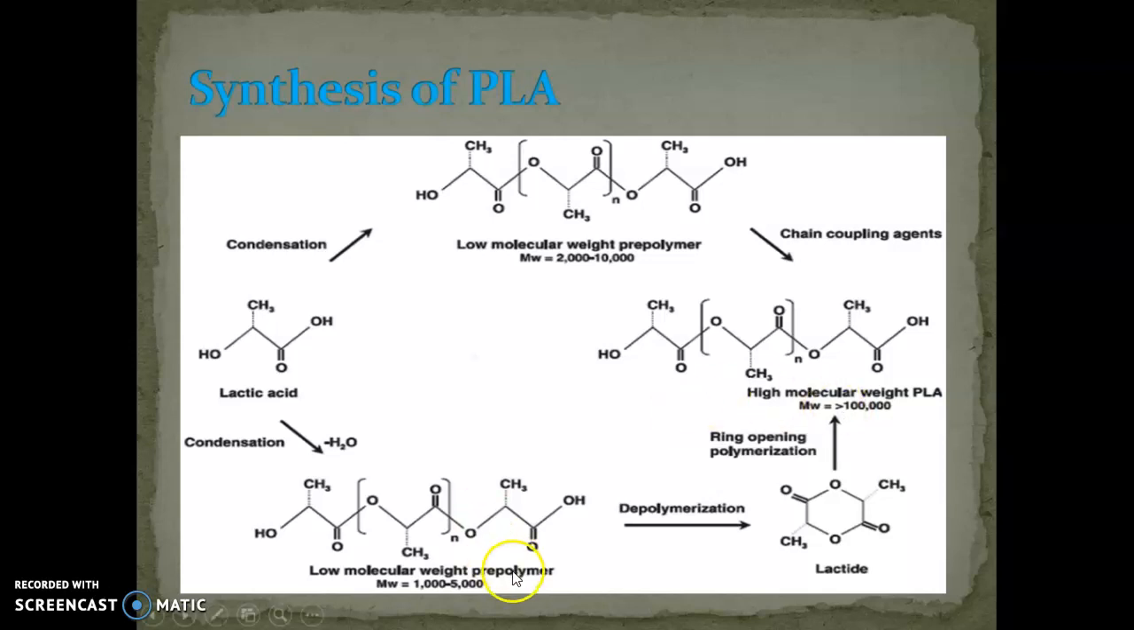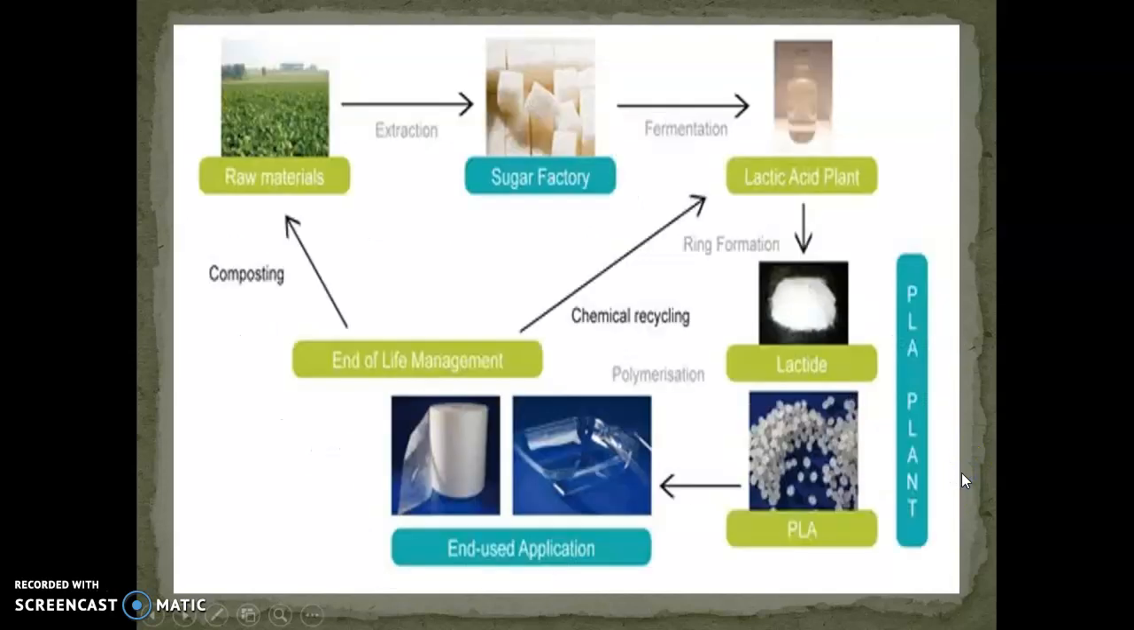In the second method, we get the low molecular weight prepolymer in the range of 1000 to 5000. After its preparation, depolymerization takes place and we get a ring structure in the form of lactides. Then ring opening polymerization takes place and again we get high molecular weight polylactic acid. These are the two ways to synthesize polylactic acid.